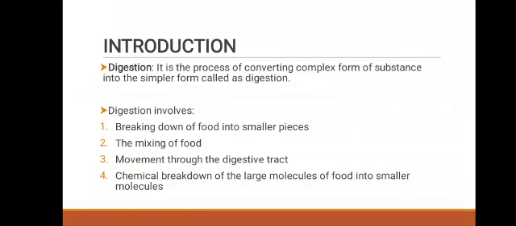The process of converting complex forms of substances into simpler forms is called digestion. Digestion involves breaking down of food into smaller pieces. Next, the mixing of food. Next, movement through the digestive tract. And next, chemical breakdown of the large molecules of food into smaller molecules.